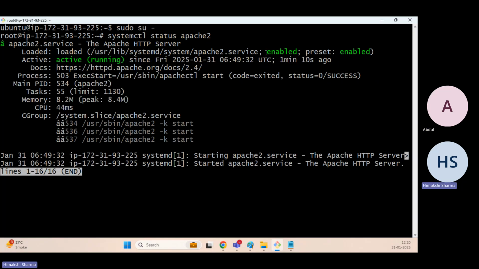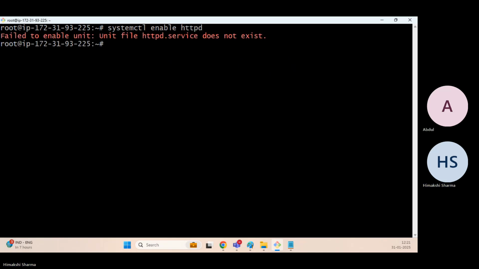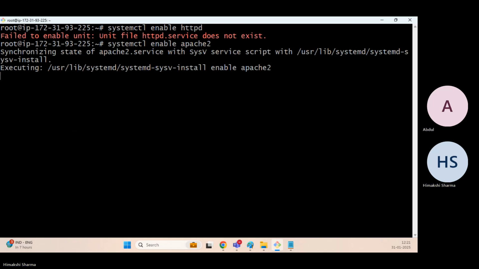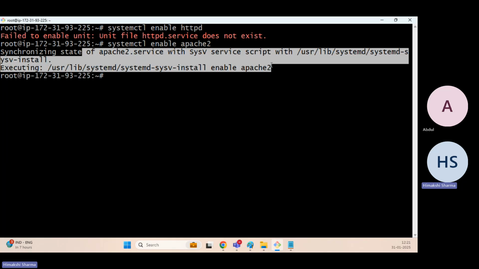But there is one step which we used to do, and that is systemctl enable apache2. This particular step we need to follow so that if we are stopping and starting the EC2 instances, our services should be up.